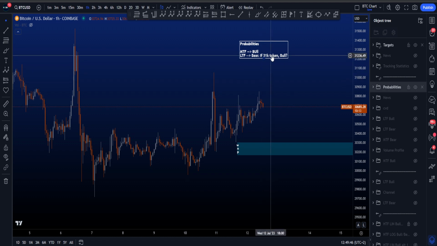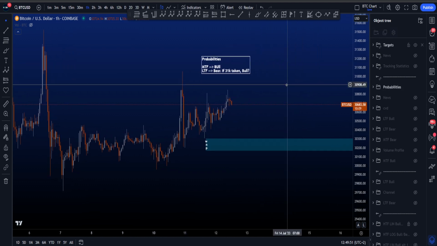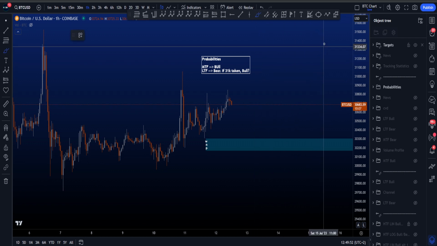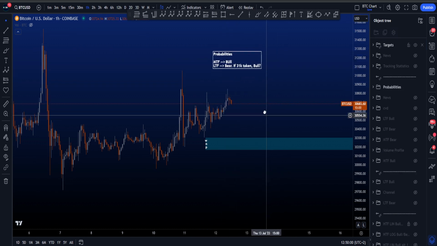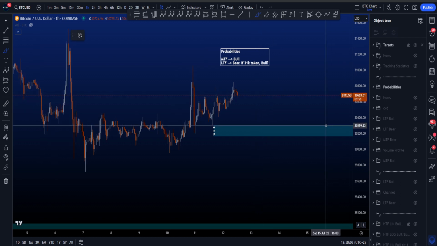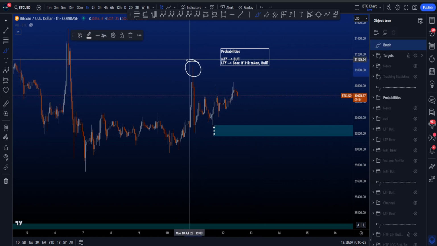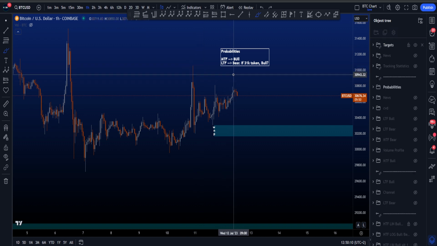And then finally, the probabilities. On the medium time frame, the probabilities are higher for the bullish scenario, where we eventually look towards the upside in either a wave 3 or a wave C. And on the low time frame, as it stands now, we are looking for the probabilities going towards the downside. But the moment this high gets taken, the probabilities, in my opinion, might switch towards the bullish scenario.